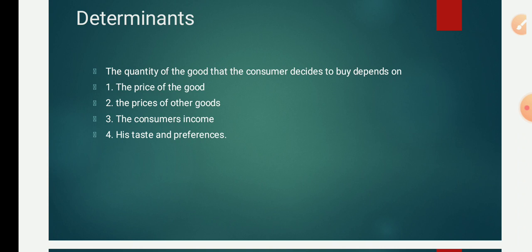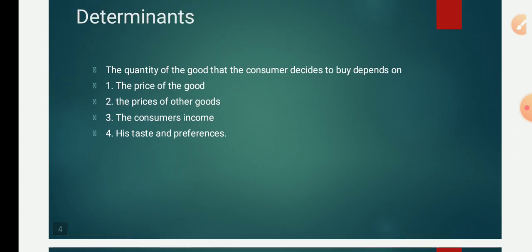Number two, why do people demand goods? Because of the price of other goods, the price of related goods. Here I have two things to say. One is substitute goods, the other is complementary goods. People demand goods because of the substitutes available.